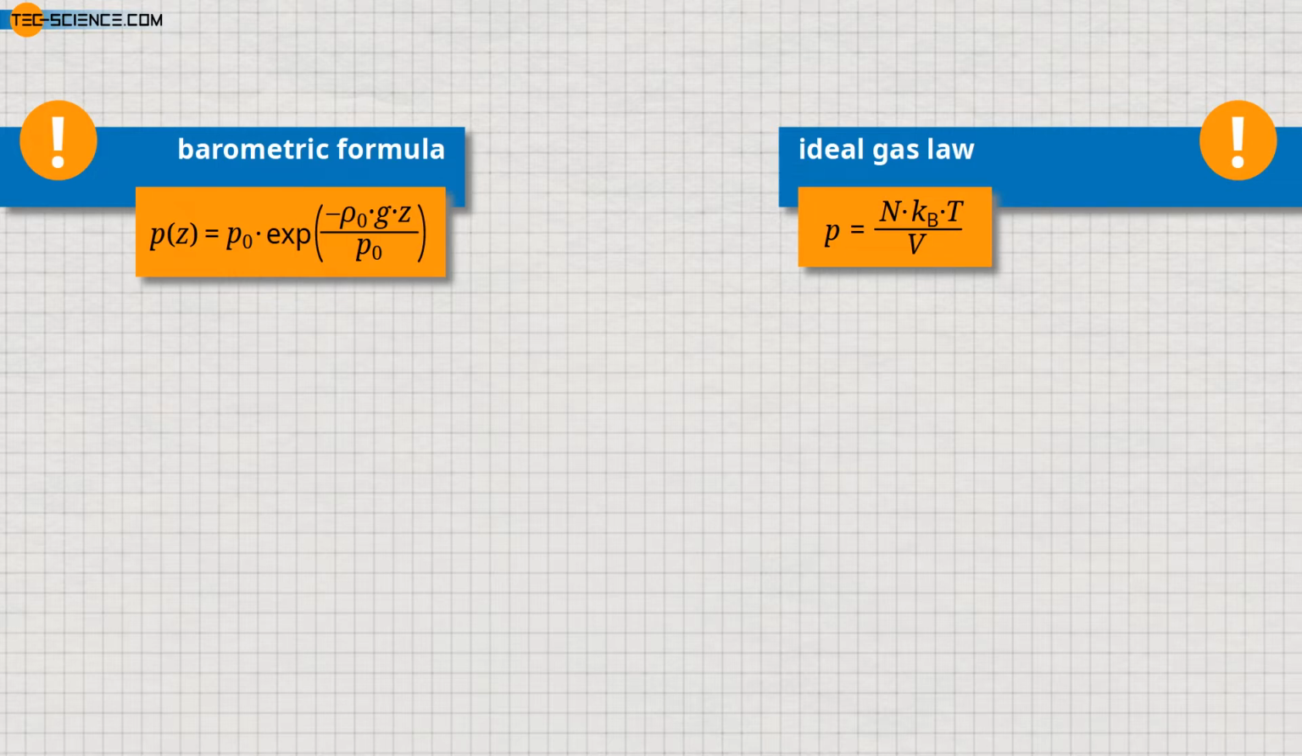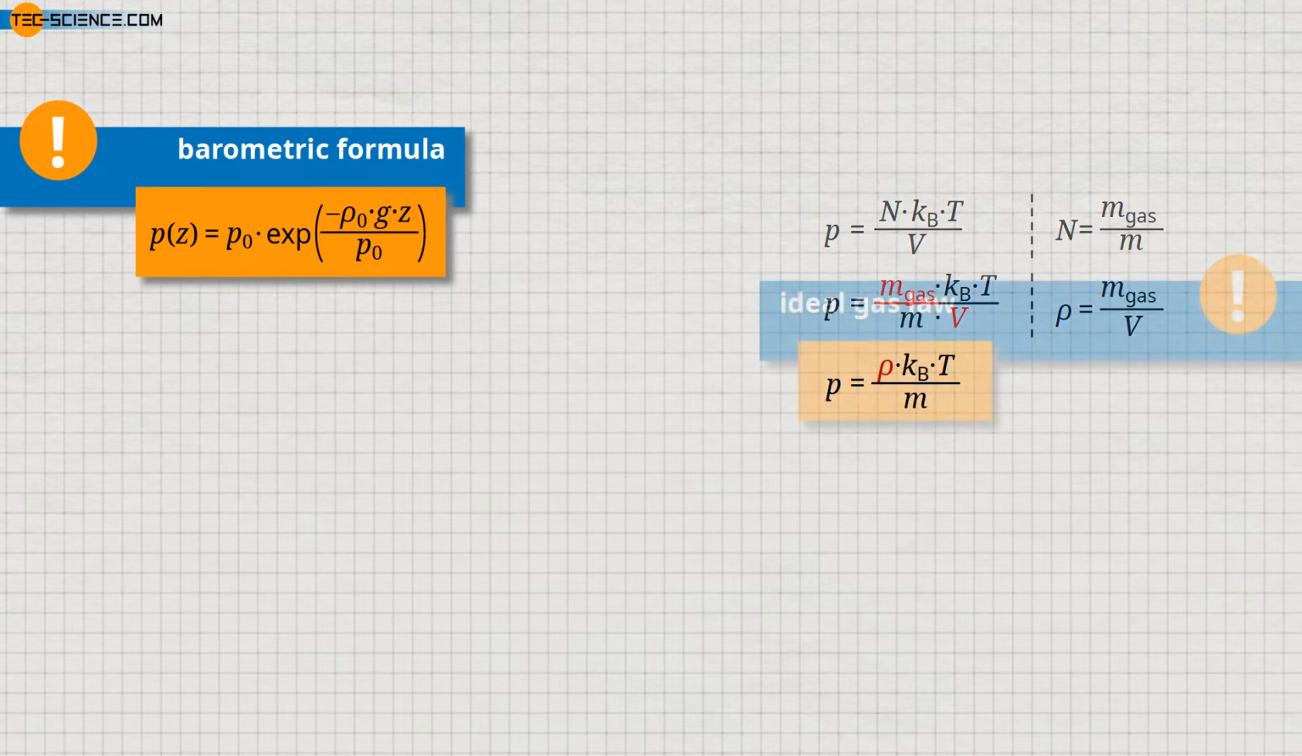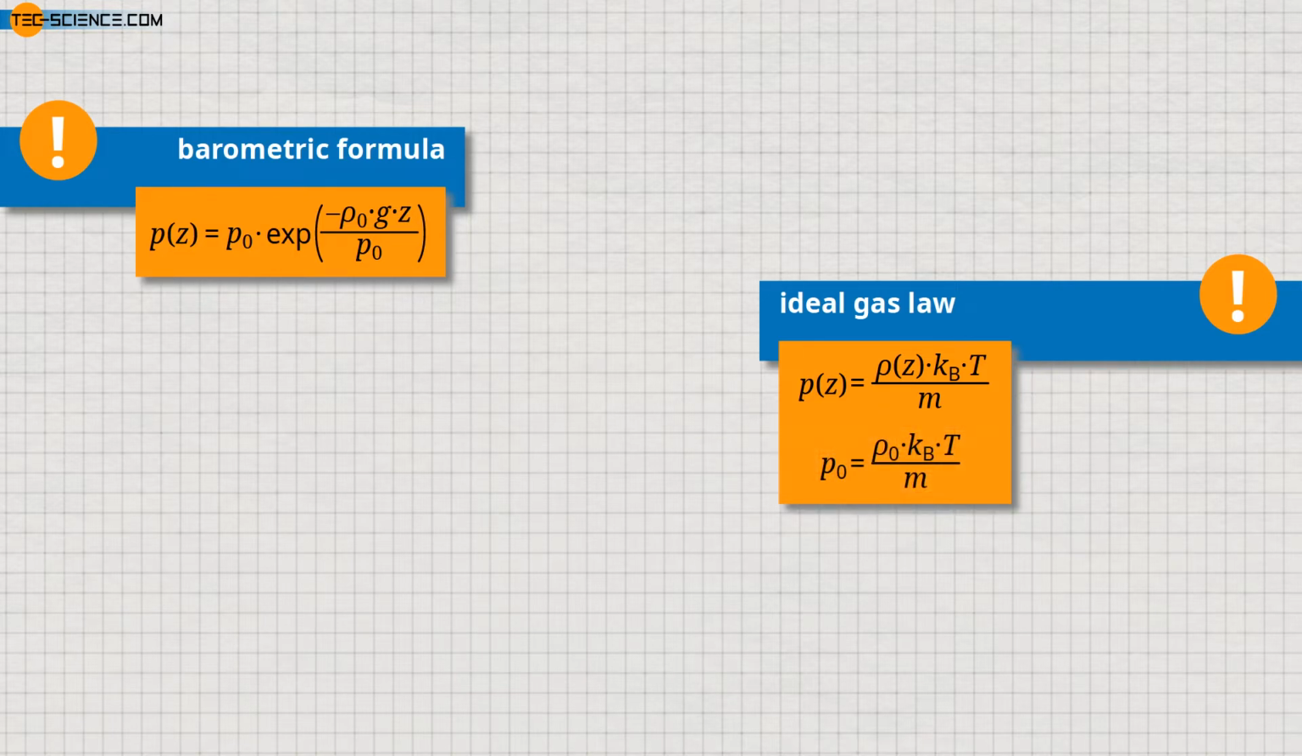We will also derive this formula in detail in another video. The number of particles N, marked in blue, contained in this formula, can be determined from the quotient of total gas mass, m gas, and the mass m of a single gas molecule. In this way, we obtain the shown formula. In this formula, we can interpret the quotient of gas mass and gas volume, marked in red, as the gas density ρ. In this way, we obtain the ideal gas law as a function of density. Thus, between the pressure P and the density ρ at a height z, the given relationship applies. At the reference level, denoted by the index 0, this relationship can be established quite analogously.